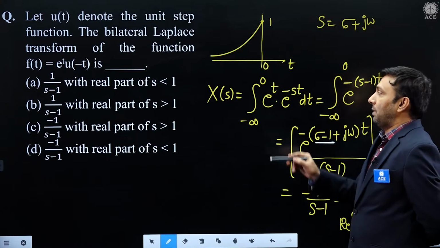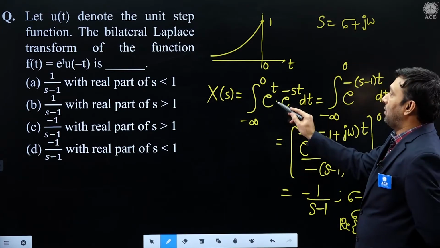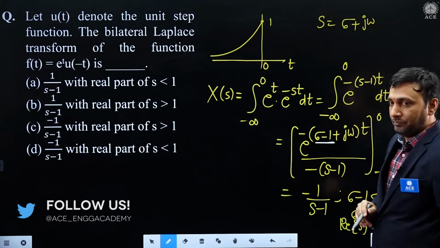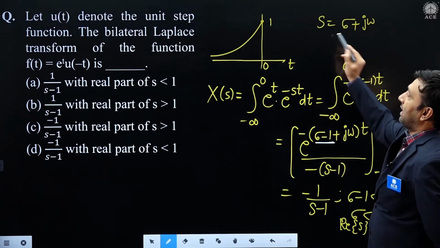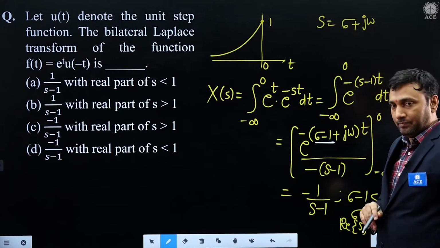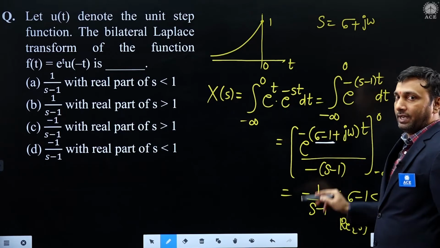So by applying the Laplace definition, minus infinity to 0, e power t into e power minus st dt. In the process of simplification, you are aware we are checking the ROC condition. In general, what is the complex variable? s equals sigma plus j omega, substitute here. What must be the real part nature to make that a finite Laplace here?